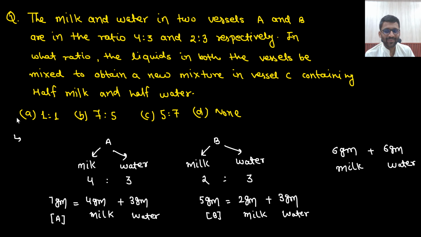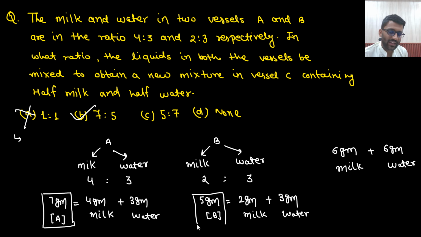Why is this wrong? The answer will be 7:5, because you are mixing 7 gram of A and 5 gram of B. This was 2:3, that's why I took 5. This was 4:3, that's why I took 7 for easier calculation. So the ratio is 7:5, not 1:1. These kinds of questions come sometimes in the examination and people just mess it up. So this should not happen. So 7:5 is the answer.